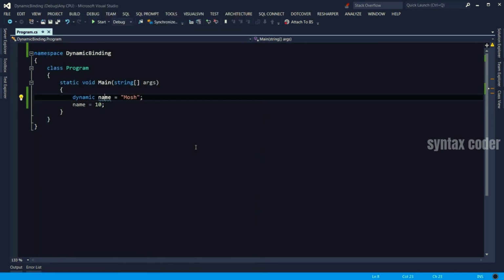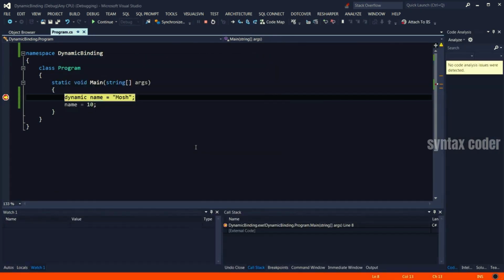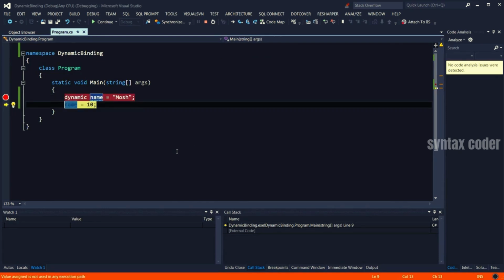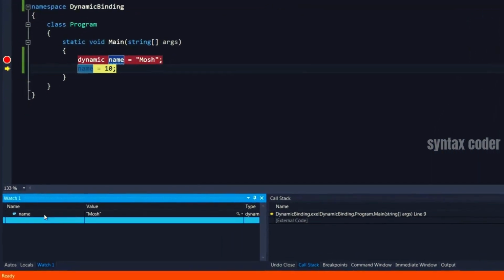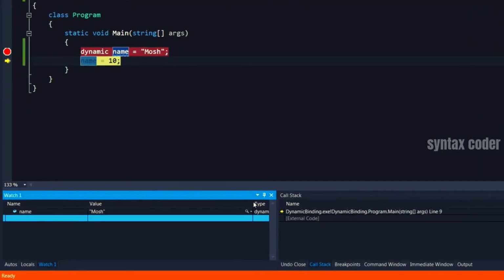Let's inspect this. I put a breakpoint here with F9. Run the application in debug mode with F5. Continue execution with F10. Let's put a watch on the name variable. Take a look here.